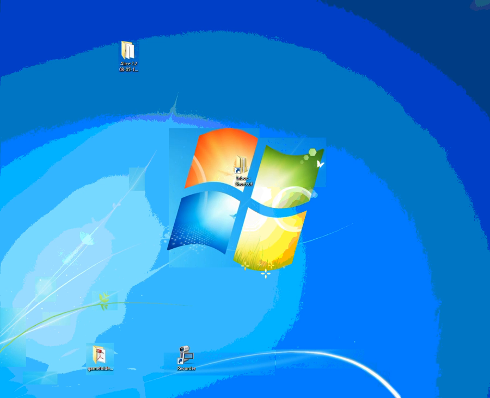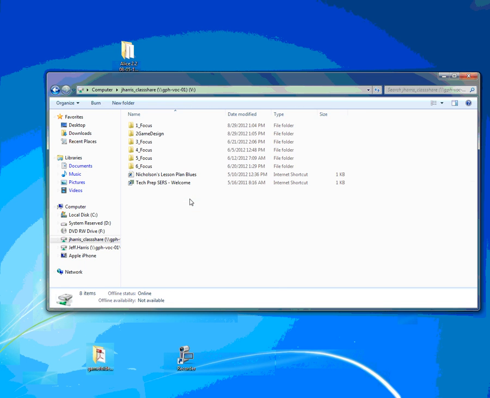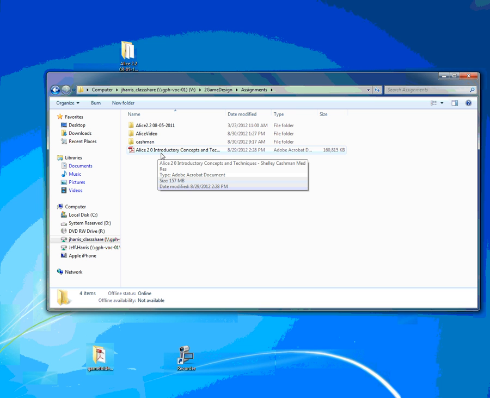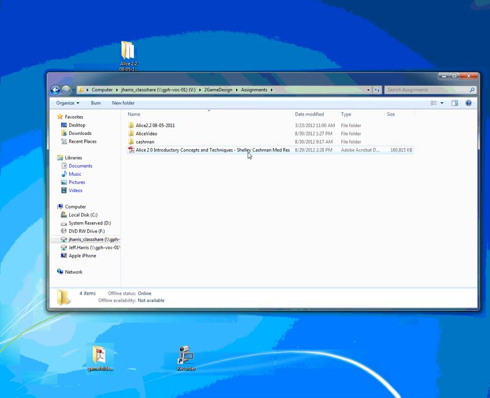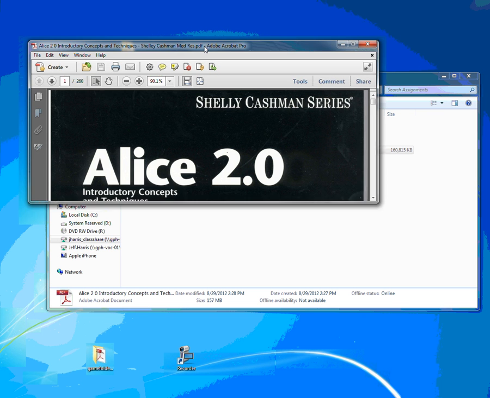I'll show you where the data files and the text is. It's under Start, Computer, J. Harris Class Share, Game Design, Assignments, and the text is this one right here, Alice 2 Introductory Concepts and Techniques. It's a Shelley Cashman book which explains things really clearly, step by step.